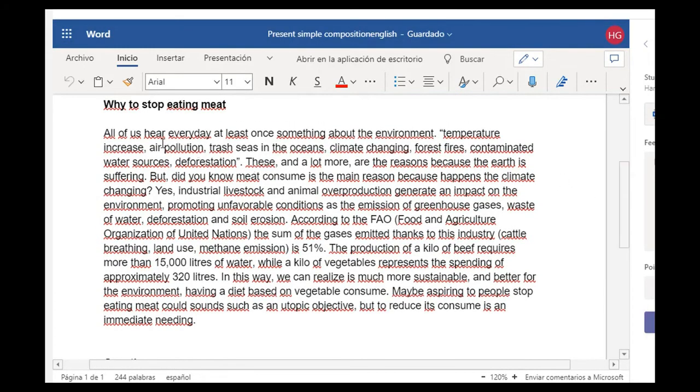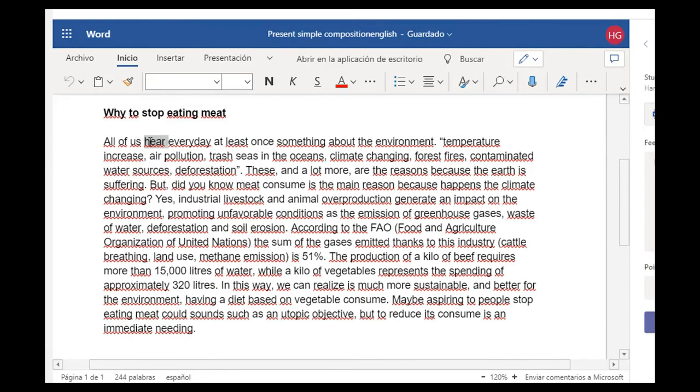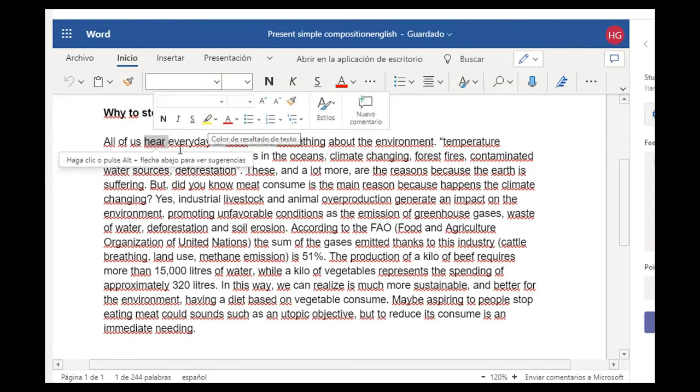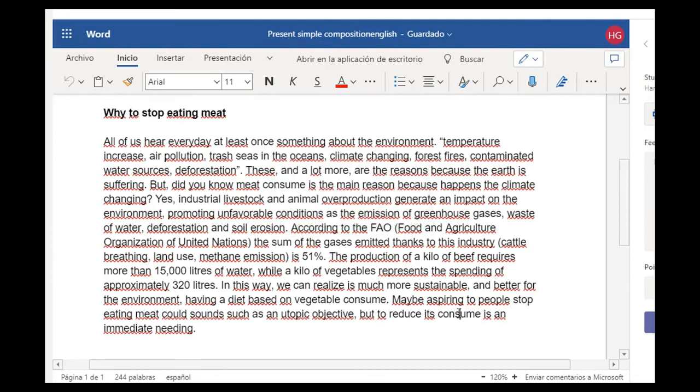So here we have many sentences in this paragraph. Something that I can see here, it says temperature increase. This one, all of us here. Okay, that's very good. Plus, this conjugation is great, I think, because here it is conjugated with the pronoun or the subject we, which is very good in this case. That's great. Let's see what else we can find. Temperature, pollution. Okay.